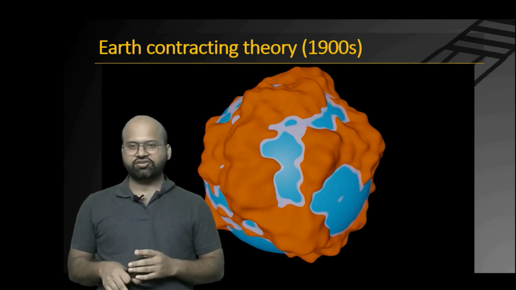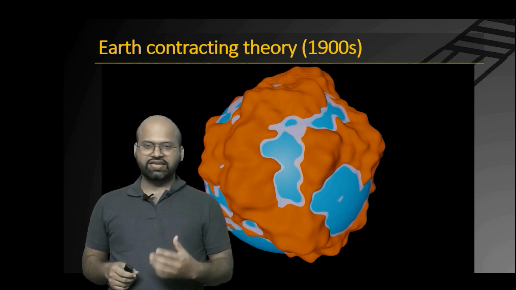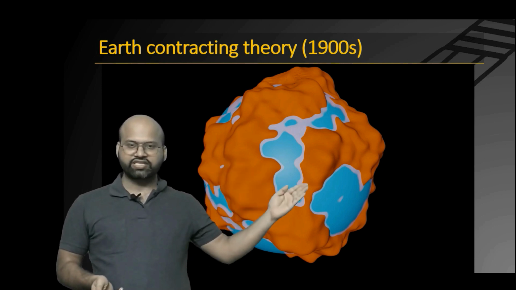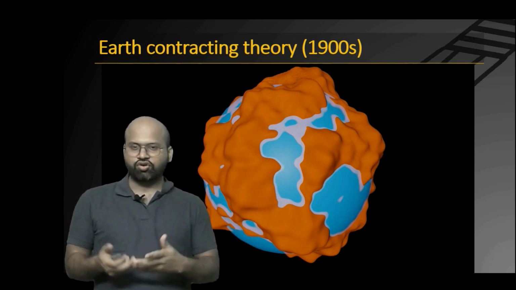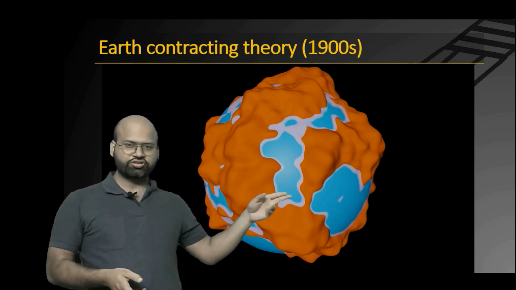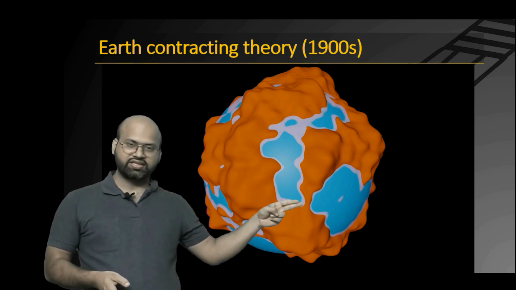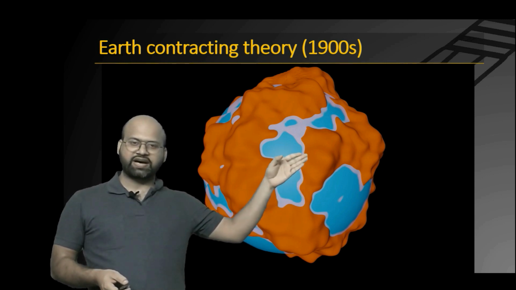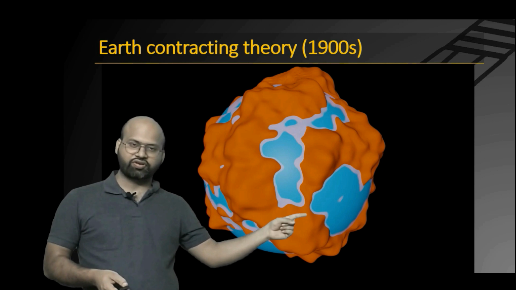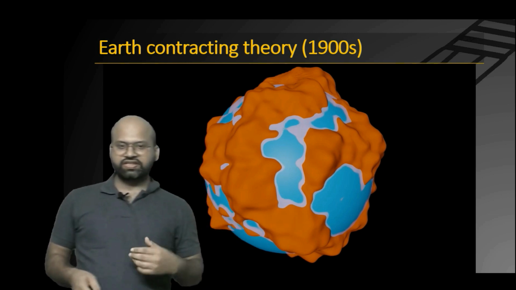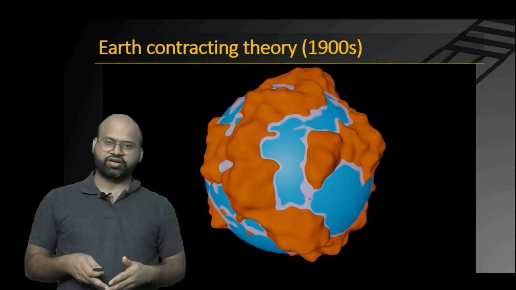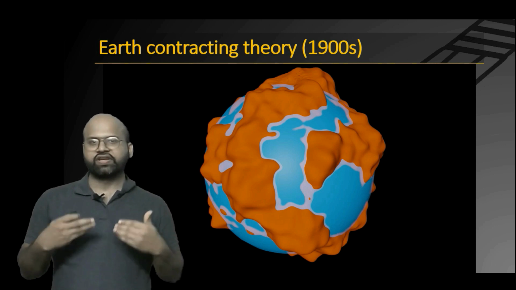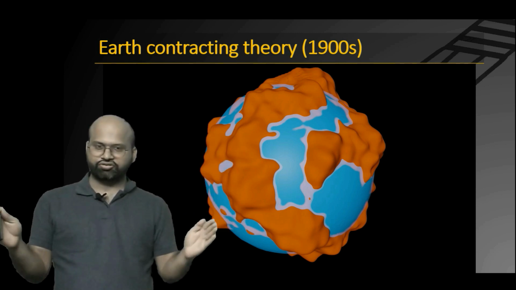Now because different parts of the earth were made of different elements, each element or each region contracted differently, forming mountains as well as valleys. The valleys got filled with water, creating oceans. This theory also suggested that there existed structures called land bridges, and these were the parts which connected two bigger land masses like big continents, the small link in between them. Even these small parts got submerged within water as our earth continued to shrink, and the theory says the earth, even in the 1900s, continued to shrink down.